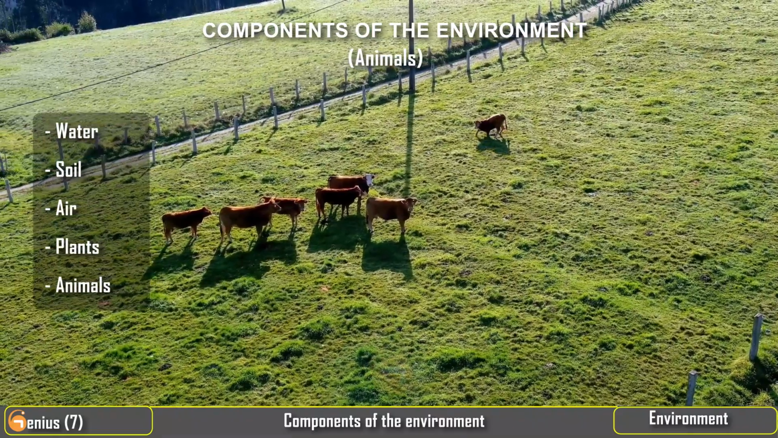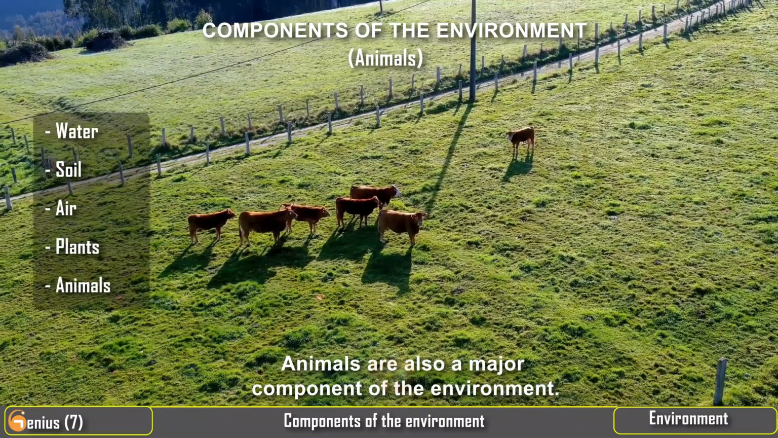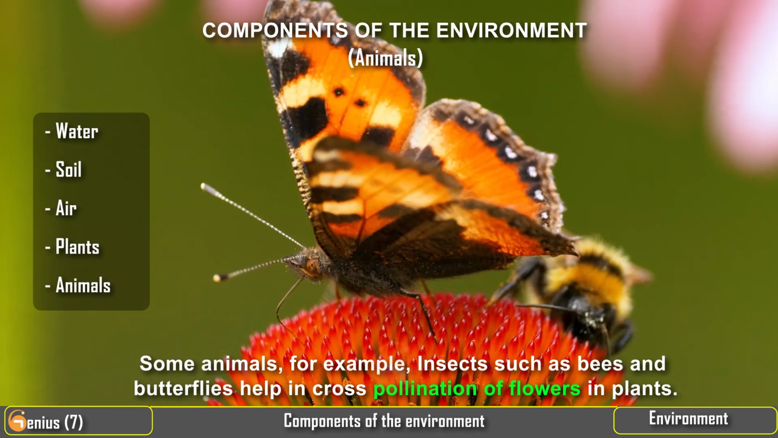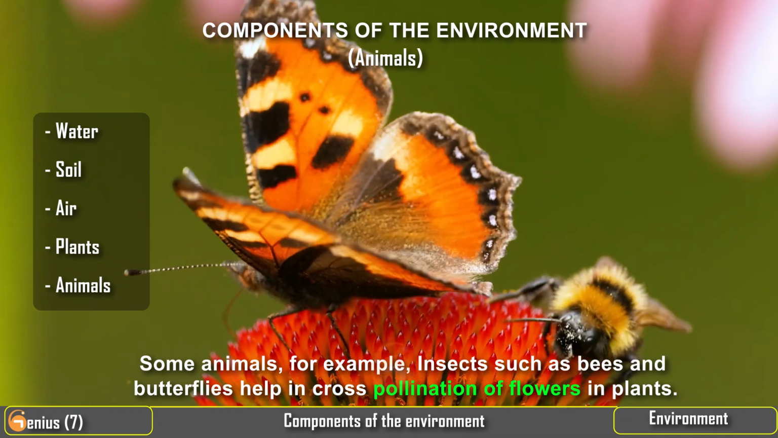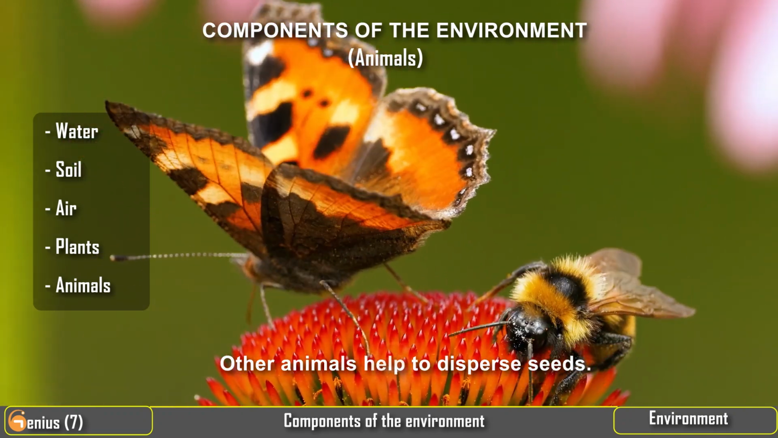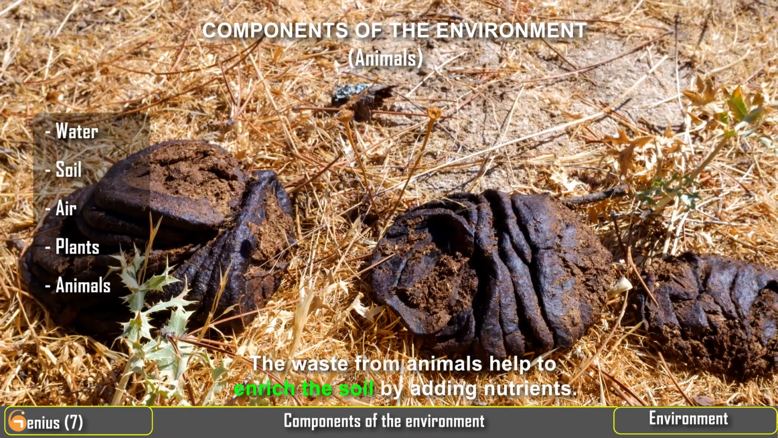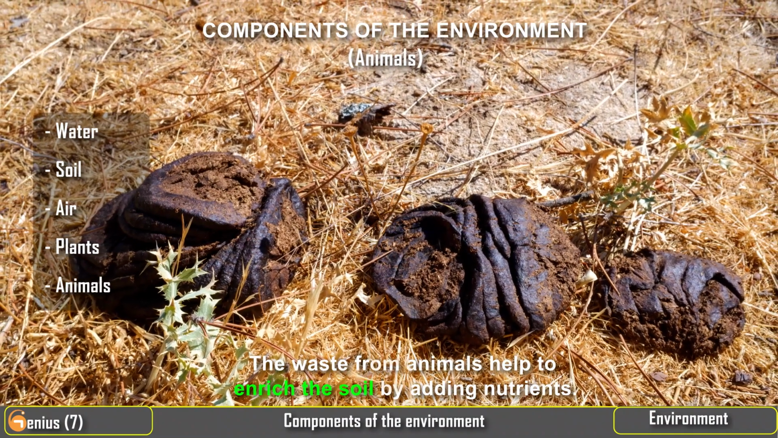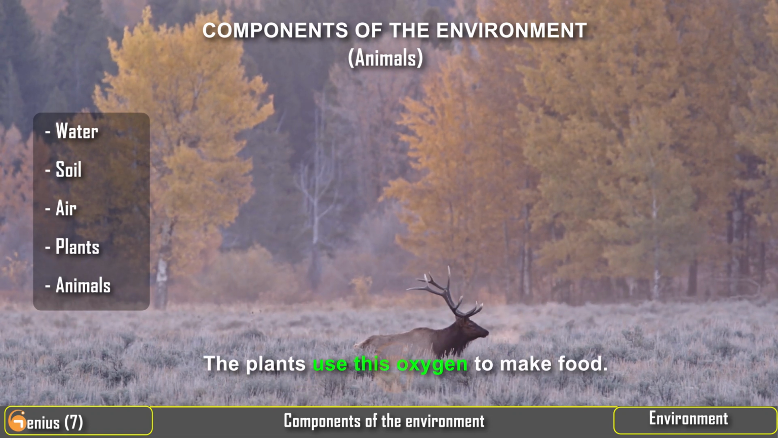Animals. Animals are also a major component of the environment. Some animals, for example, insects such as bees and butterflies, help in cross-pollination of flowers in plants. Other animals help to disperse seeds. The waste from animals helps to enrich the soil by adding nutrients. Animals give out carbon dioxide into the atmosphere during breathing. The plants use this carbon dioxide to make food.